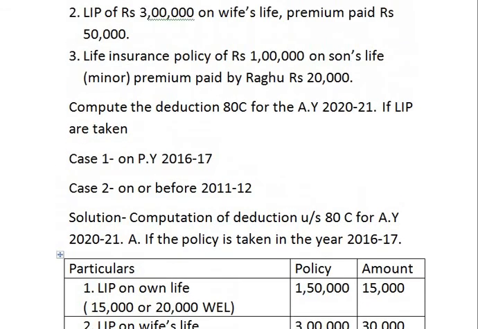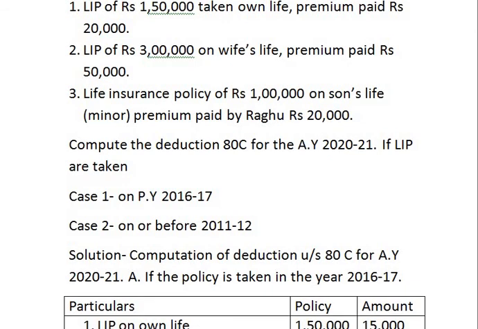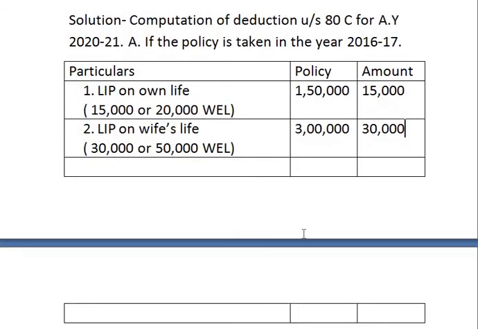Coming to third information, life insurance policy of rupees 1 lakh on son's life who is minor and premium paid by Raghu is 20,000. So now third one, life insurance policy on son's life. Policy amount is 1 lakh rupees, wherein premium paid by him is how much? 20,000.